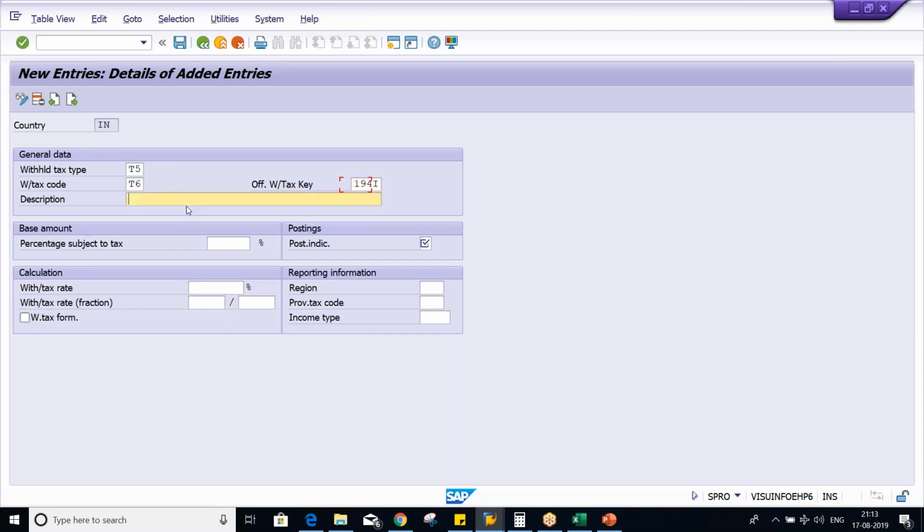Okay, T6. So if you want to set up 100%, now instead of 10%, I'm going to give 5%. Press enter. Still there are no issues. And if you want to save, you can save. Control S. Look at here. So under one tax type, we can set up multiple tax codes, but vice versa is not possible.